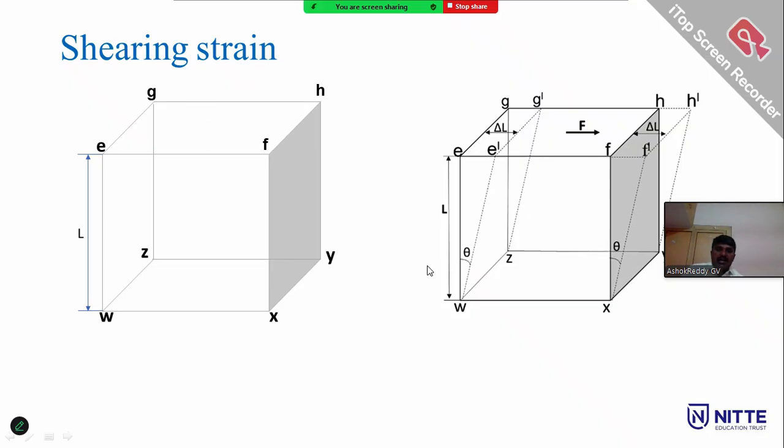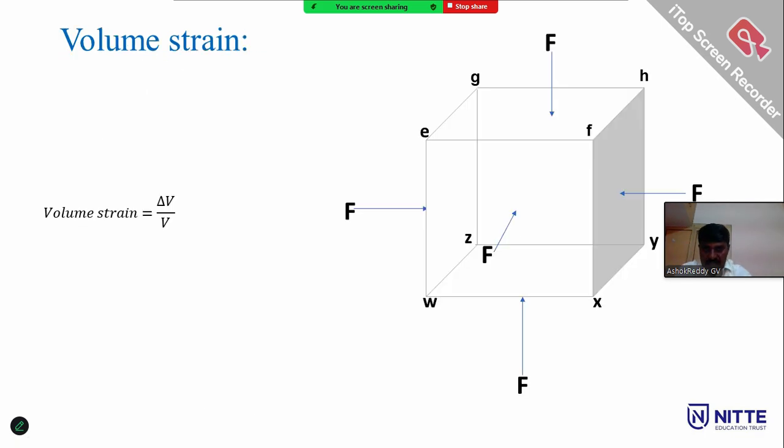Shear strain is denoted by theta, equal to delta L by L. The ratio of the lateral displacement of the cube to the original dimension of the cube is called the shear strain or tangential strain.